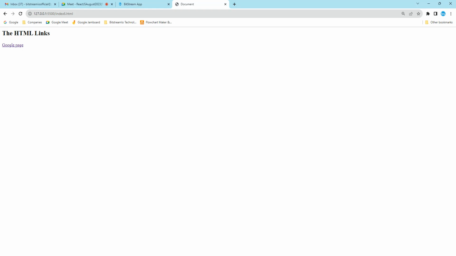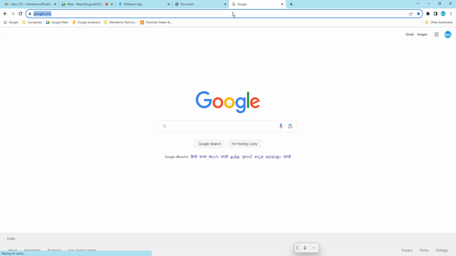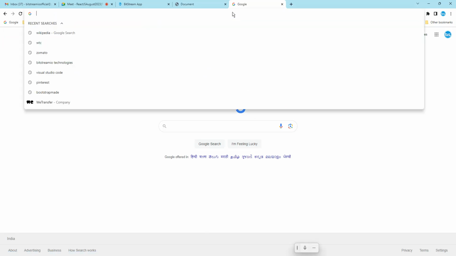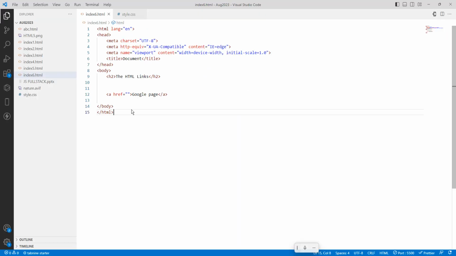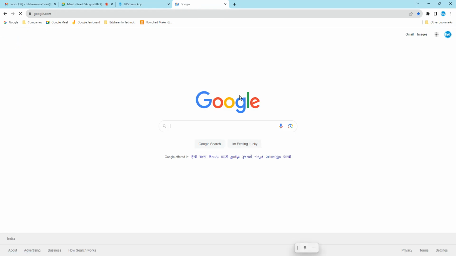I will search for Google, copy the link, close it, and here I will use the href. Now I want to run this program. Here it is. Once I click, it is going to open the new page. So this is called a link.